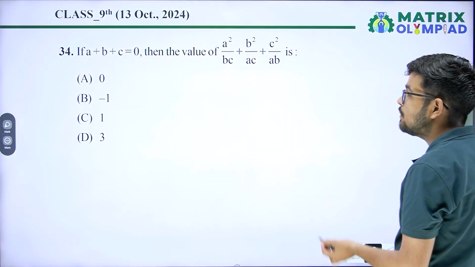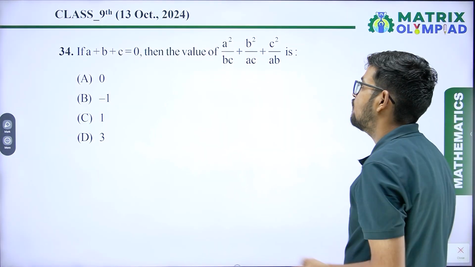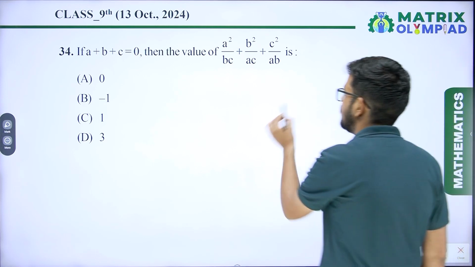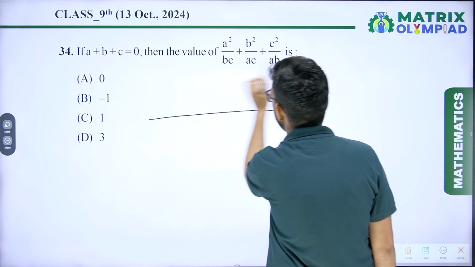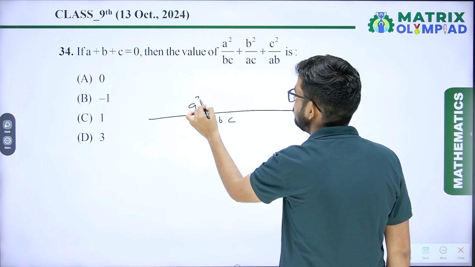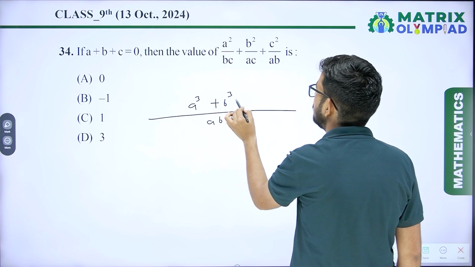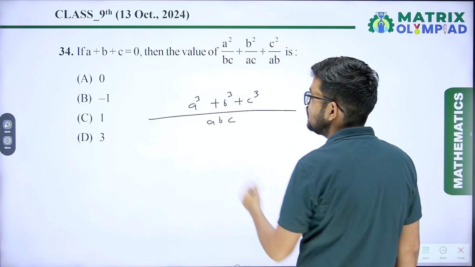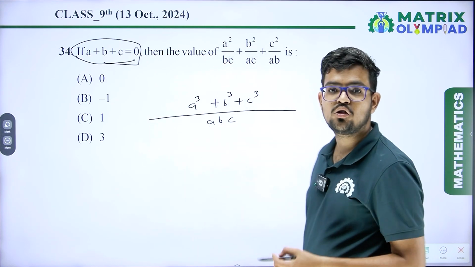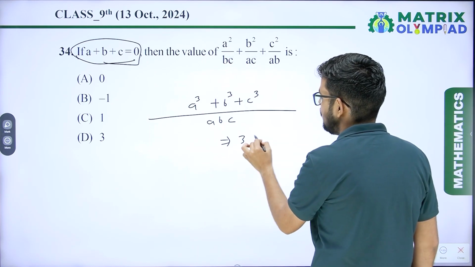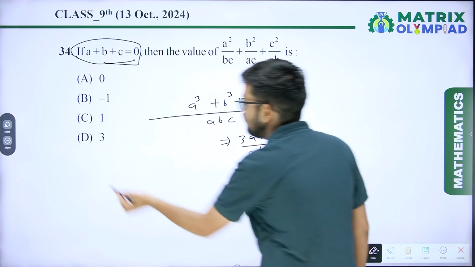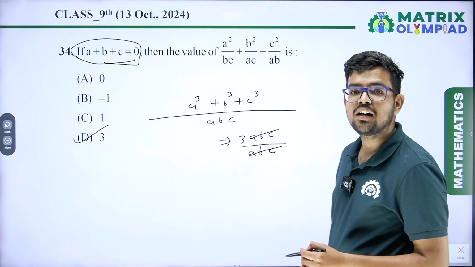Next question. If a plus b plus c equals 0, then the value of a square upon bc plus b square upon ac plus c square upon ab. So LCM of denominator will be abc. So you will get a cube plus b cube plus c cube upon abc. Now, if a plus b plus c equals 0, then a cube plus b cube plus c cube equals 3abc. So 3abc upon abc. abc and abc cancel out and you will get 3. So option D is the correct answer.